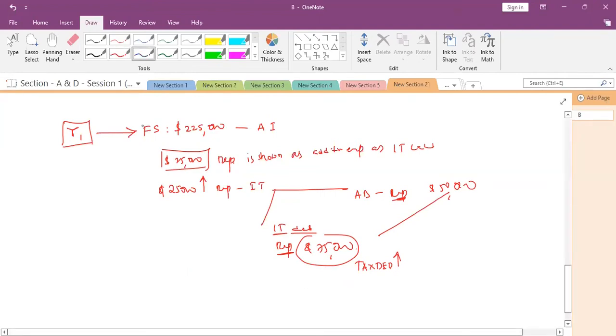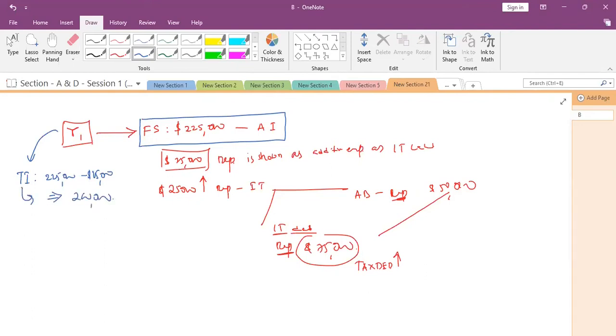Now tell me, this is the only one difference. If the financial statement accounting income is 225, what will be the taxable income in year one? Will it be 225 or lesser than 225? Lesser than 225. How much? 225,000 minus the additional depreciation of $25,000: $200,000.